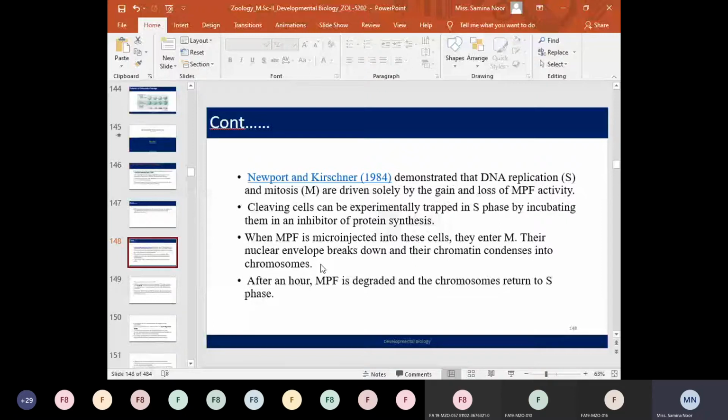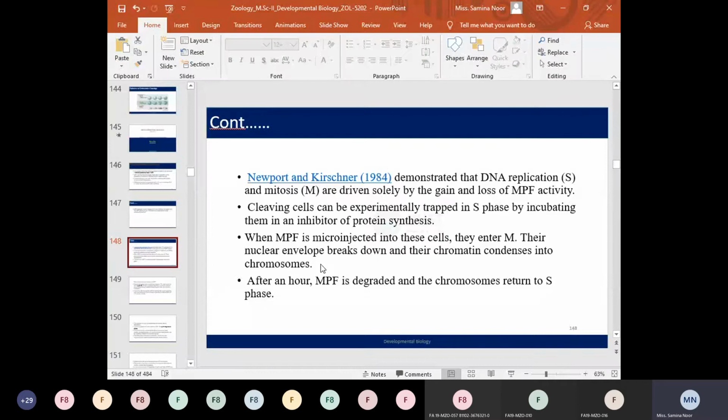So the dividing cells were experimentally inhibited from further cell division, or from entering the later phases of the cell cycle. For this, certain kinds of inhibitor proteins were incorporated and the cells were inhibited at the time of the S phase, or DNA synthesis phase.